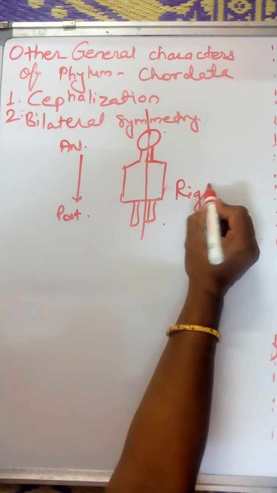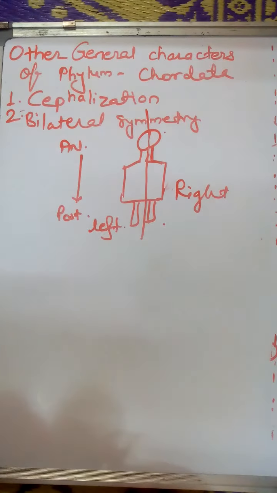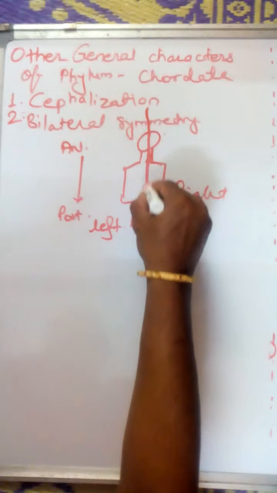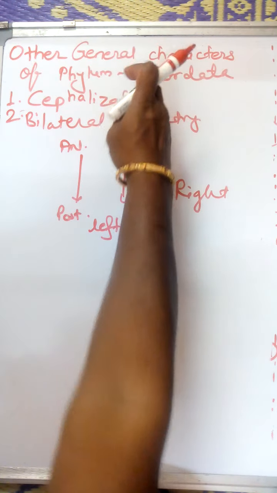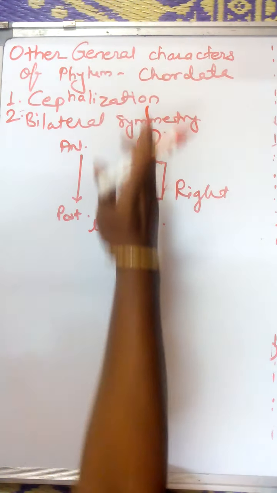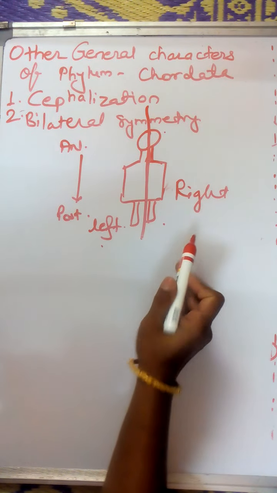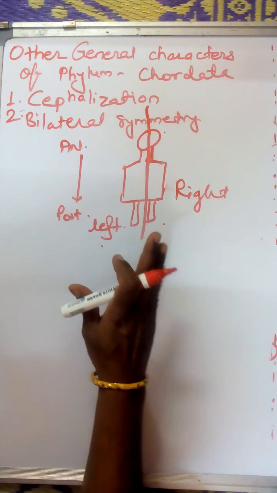So this is the right part and this is the left part. Now why do we get the left and right part? Due to the specific axis. If we cut that particular animal from anterior to posterior end in a particular plane, we get two equal parts, left and right. So we call this symmetry bilateral symmetry.